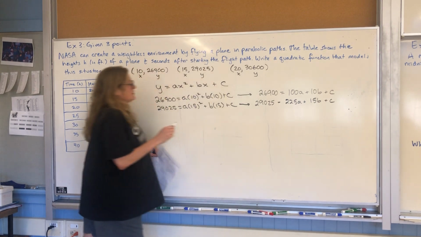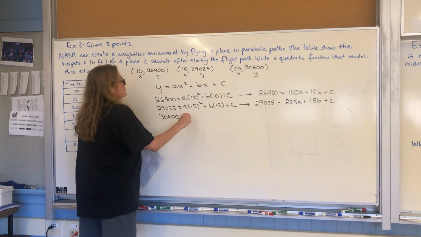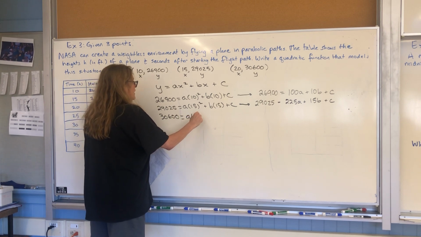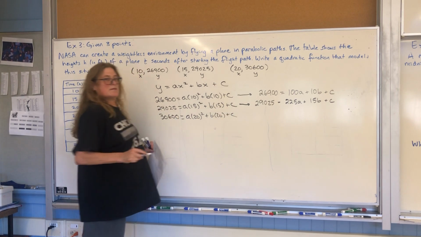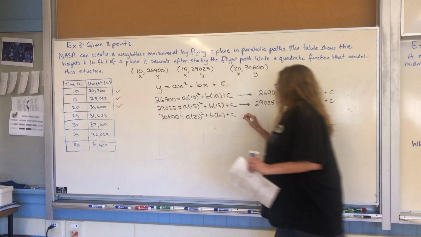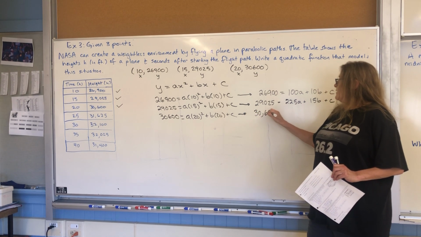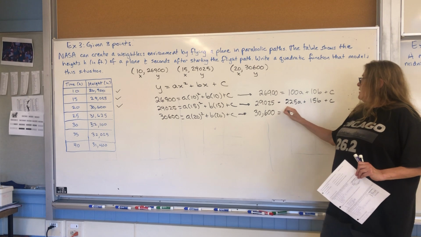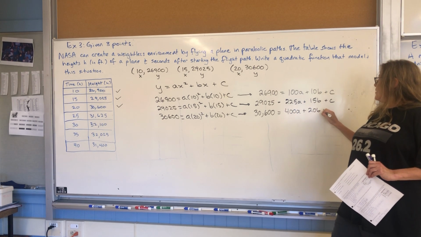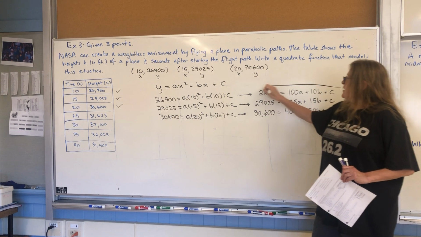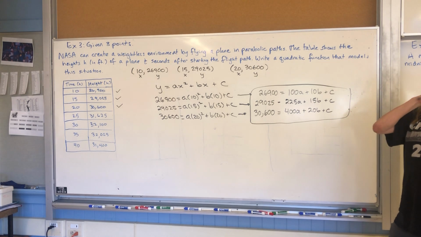Okay, last one. 30,600 equals a times 20 squared plus b times 20 plus c. And that simplifies and neatens up to 30,600 equals 400a plus 20b plus c. Okay guys, here it is. A system in 3 variables.